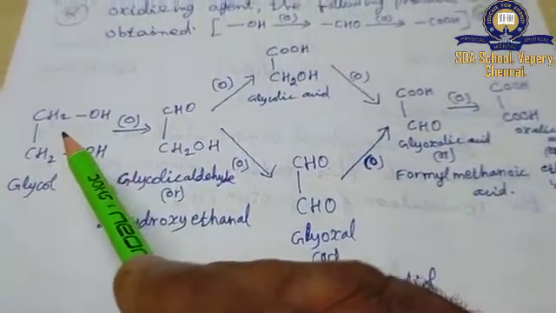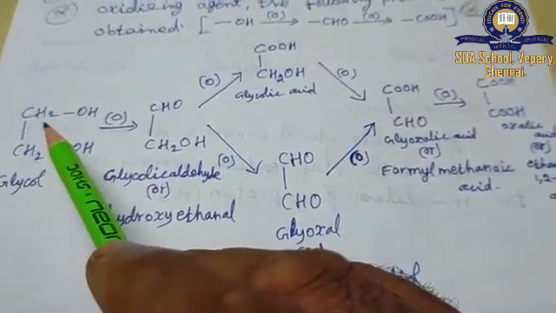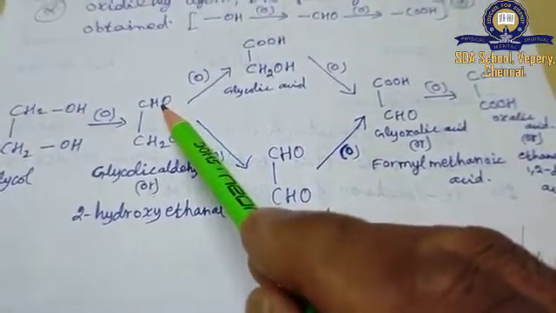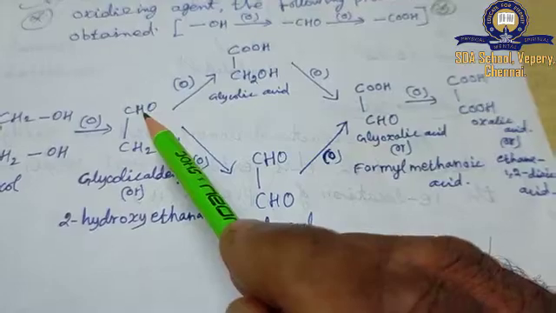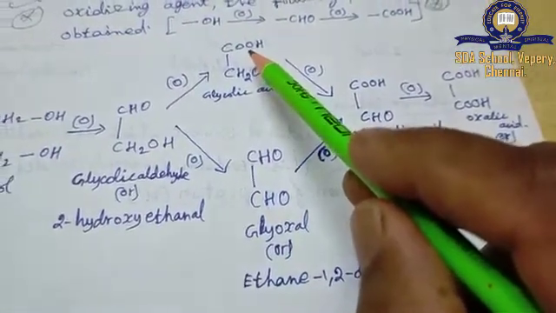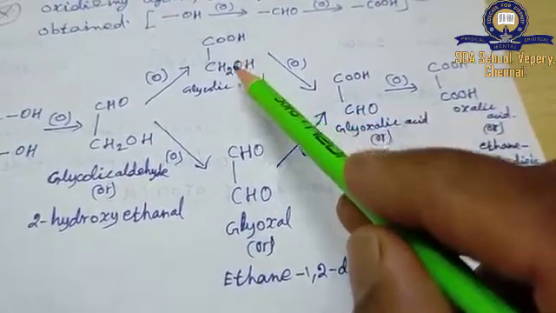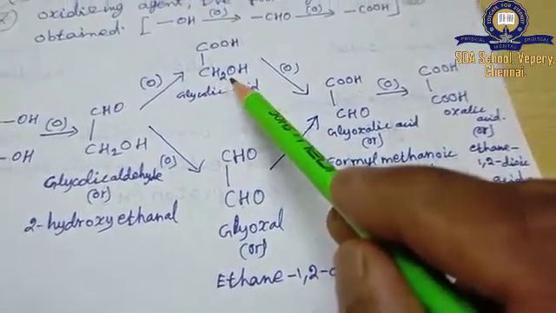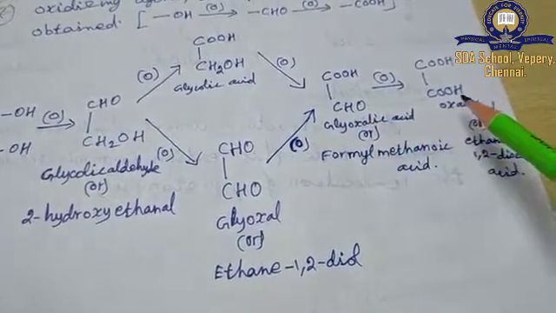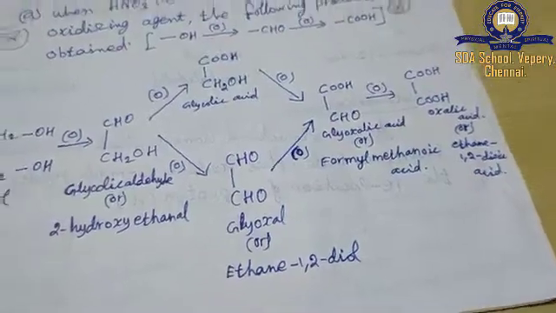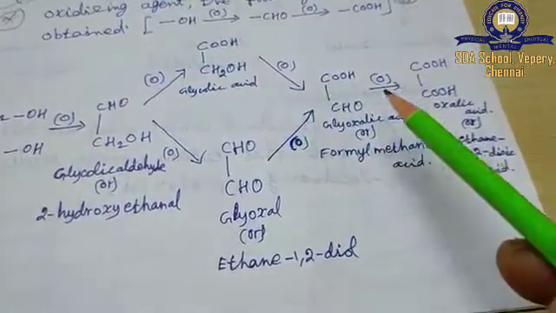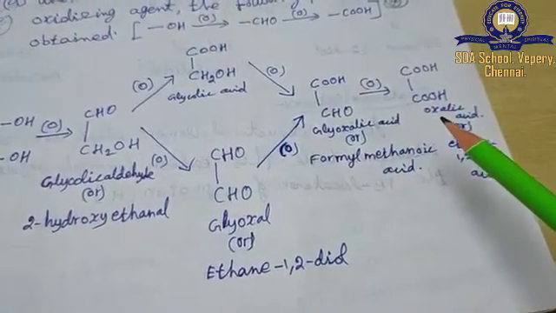Listen, now the C1 carbon undergoes oxidation completely. Alcohol is converted into aldehyde, CHO. Then again CHO is oxidized into the carboxylic acid group. So oxidation is completed on the C1 carbon atom. Then the next oxidation takes place on C2 carbon, that is OH converted into CHO. Then further oxidation takes place to give the carboxylic acid group. So in this way, the first type of oxidation ends with the formation of oxalic acid.